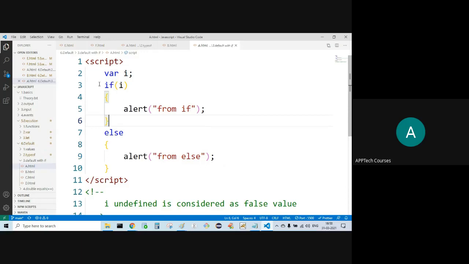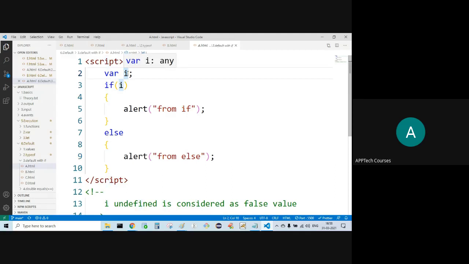Now, for the if block, in case of if block, compulsorily I need to supply the Boolean value. Then only it is going to evaluate whether I need to execute the body or skip the body. Now, I is undefined, right?